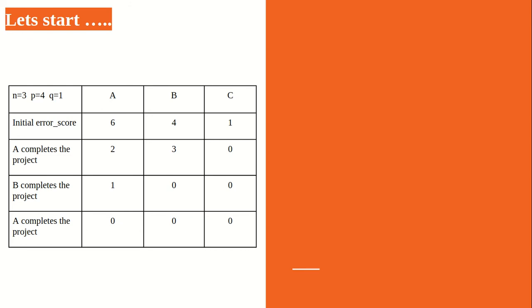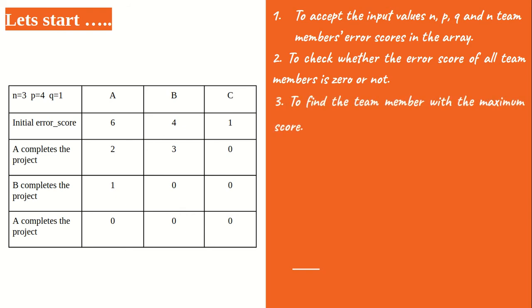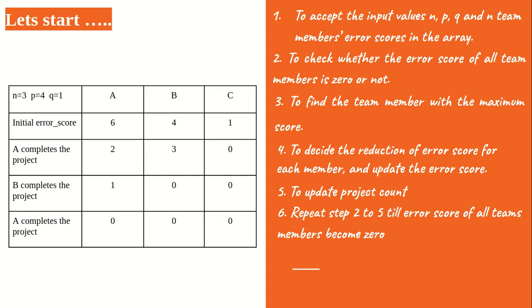Okay, so let's start. First, to accept the input values n, p, q and n team members' error scores in the array. Second, to check whether these error scores are 0 or not. Third, to find the team member with the maximum error score. Next, to find the reduction of error score for each member and update the error score. Fifth, to update the project count, and then we repeat steps number 2 and 5 till the error score becomes 0. And the last, to display the project count, which is the output.